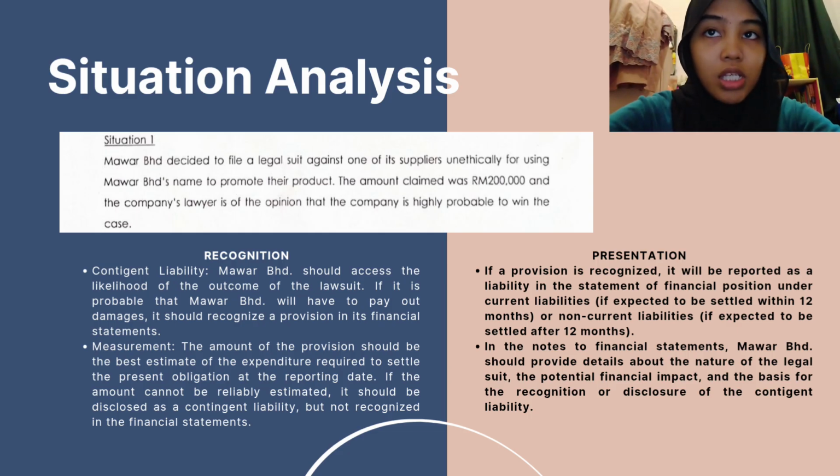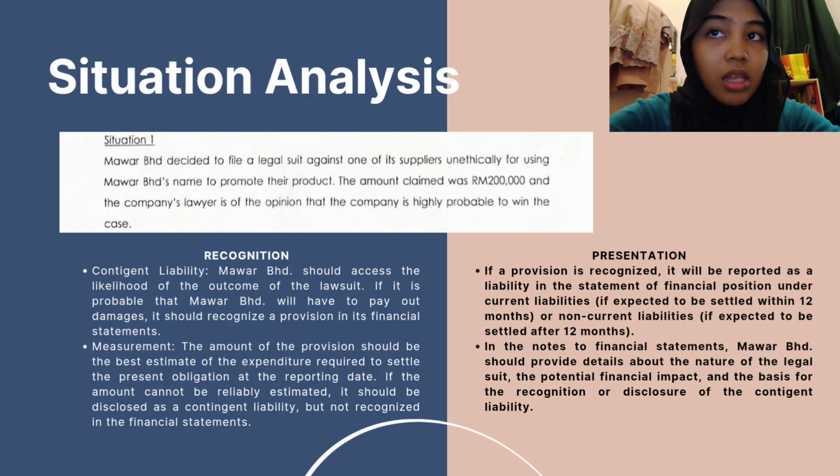The situation is MAWADDAH decided to file a legal suit against one of its suppliers for unethically using MAWADDAH's name to promote their product. The amount claimed was 200,000 ringgit, and the company's lawyer is of the opinion that the company is highly probable to win the case. The recognition is contingent liability.